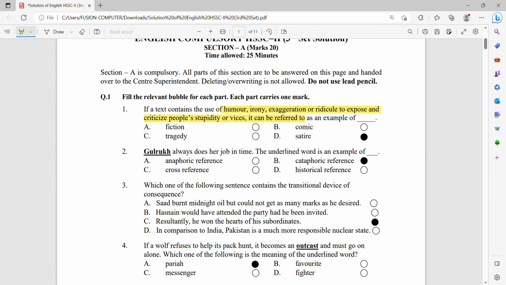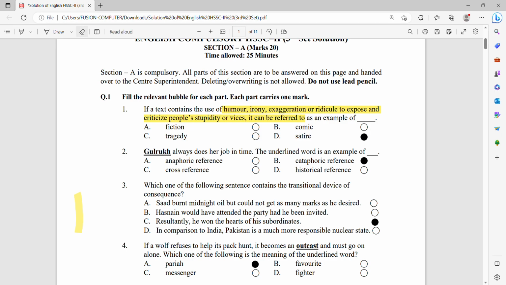Here is Professor Ilyas with the new lecture of your solution to English paper 2022. Let's start the solution without any delay. First, come to your section A, which is of 20 marks, and you have 25 minutes to solve this question.